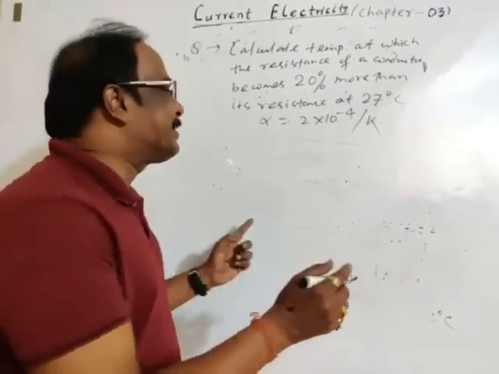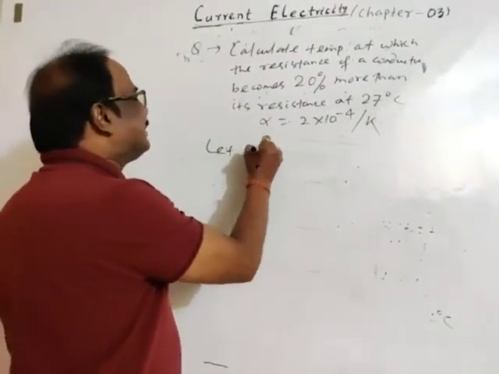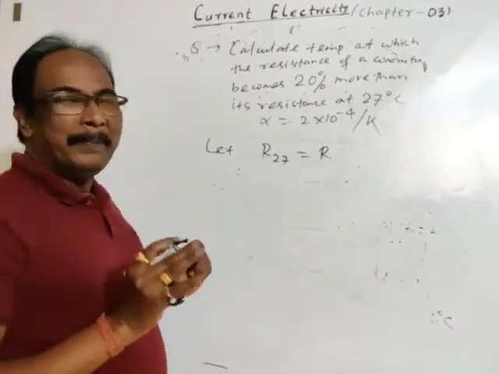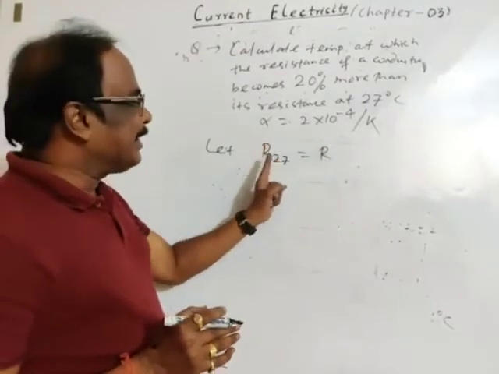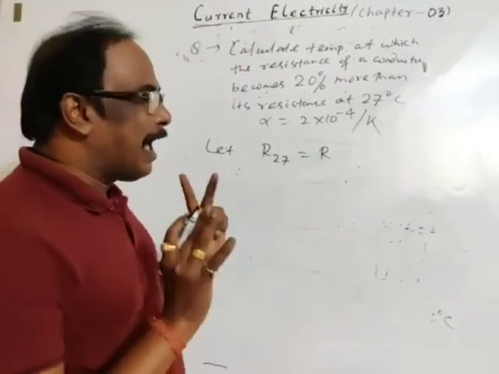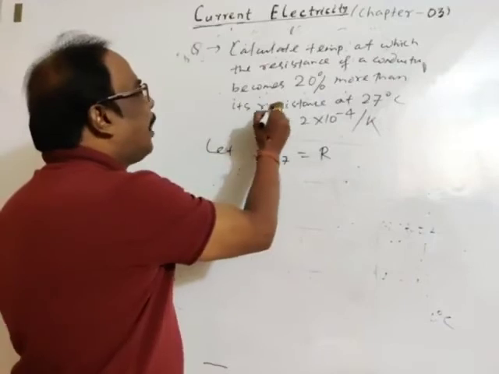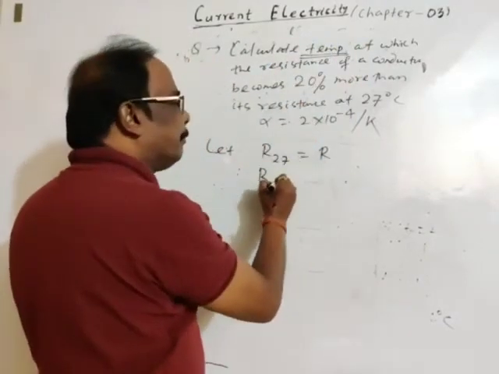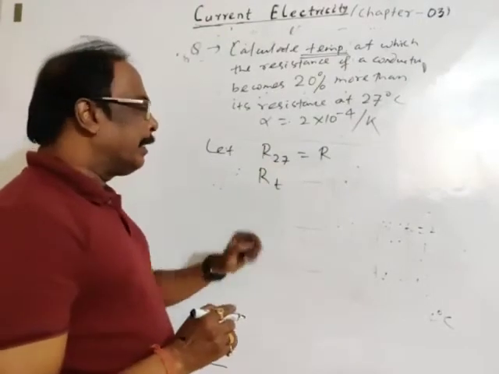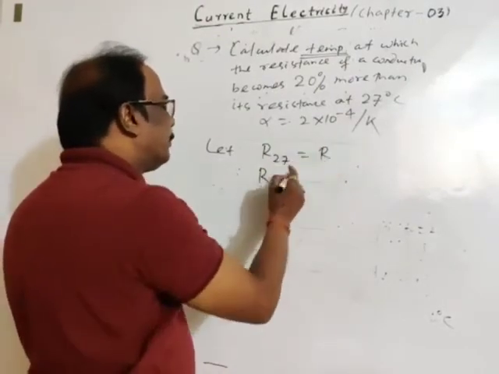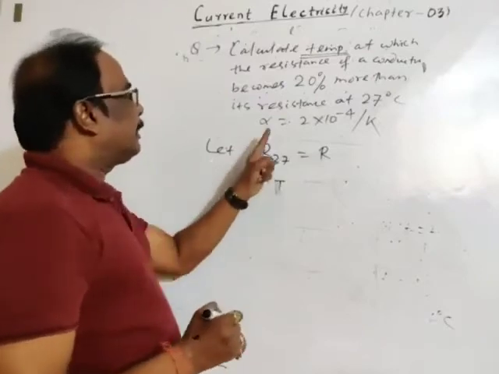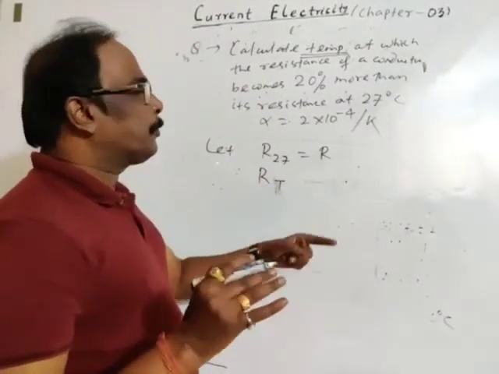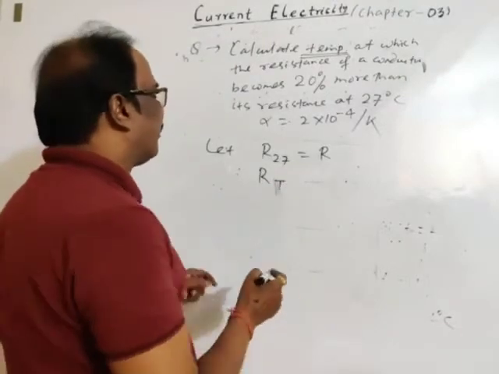No doubt, a good question. Let the resistance at 27 degrees centigrade be R. It is easier to write. Resistance at 27 degrees centigrade is R. Then at what temperature? Calculate the temperature. Let that temperature be T, we will take Kelvin. Let that resistance be R_T. Clear? At what Kelvin temperature we will find the resistance.